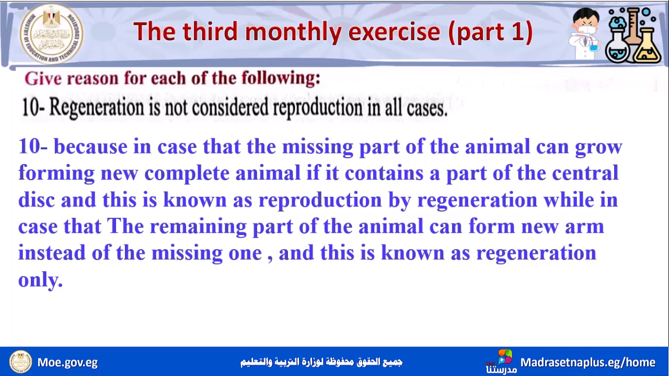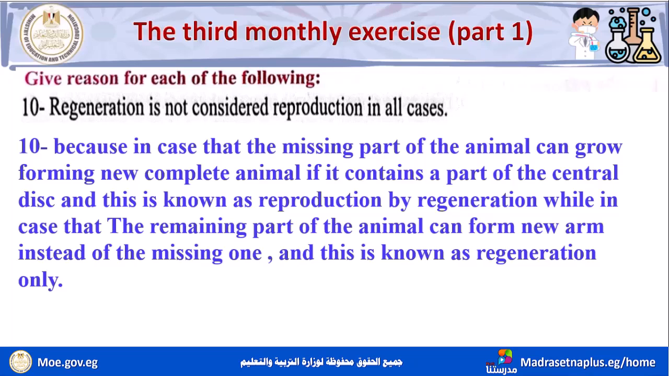that the missing part of the animal can grow, forming a new complete animal, if the condition here is that it contains a part of the central disc, this is known as reproduction by regeneration. So this is the condition: if the missing part of the animal contains a part of the central disc. If that happens, it is known as reproduction by regeneration.